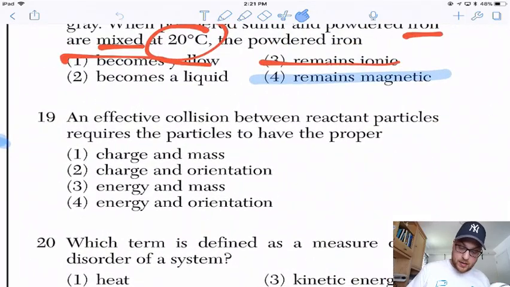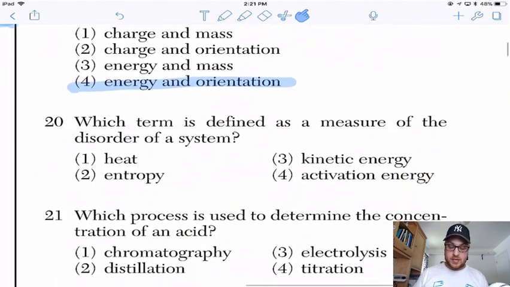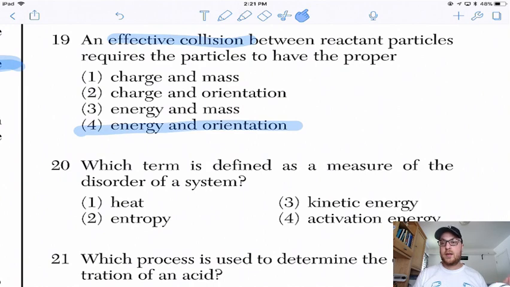19, and this is another memorizing one. You're going to notice a lot of the first 30 are really quick. I see the keyword, I pick the right answer. An effective collision requires that particles have the correct energy and orientation. I'm pretty sure this came up in the June 2018 one because I remember talking about it on my live streams last week.